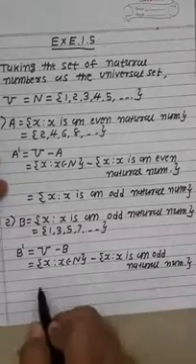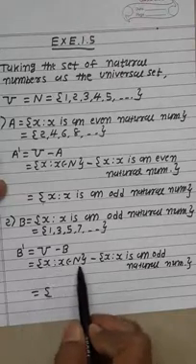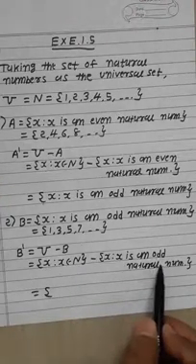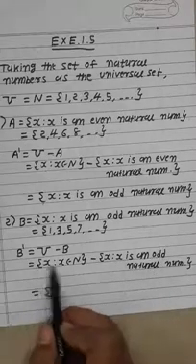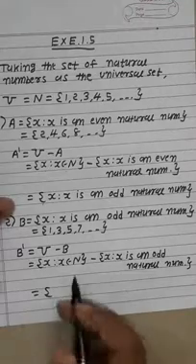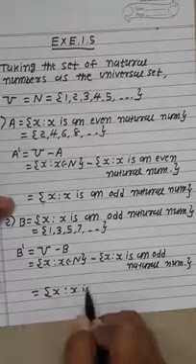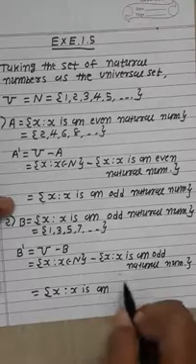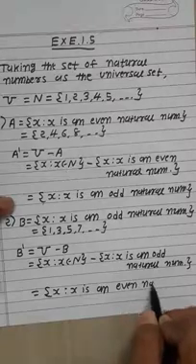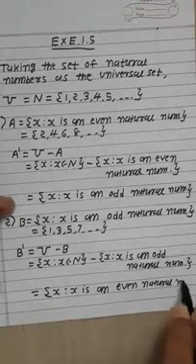Now the remaining numbers: here both odd and even numbers are present in the universal set, but in B only odd numbers are present. So the remaining numbers of the universal set U are even numbers. So our answer is the set of x such that x is an even natural number.